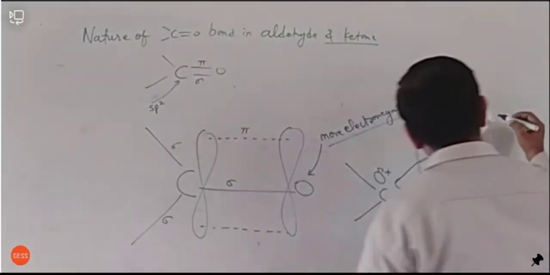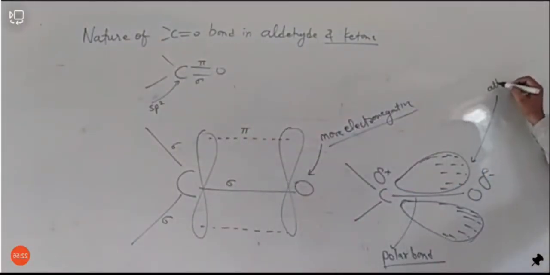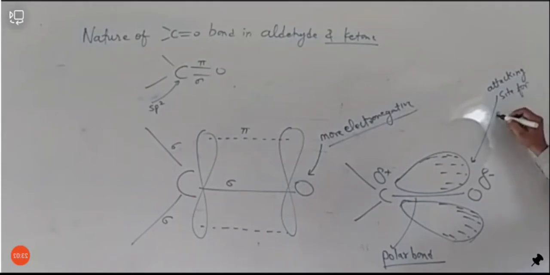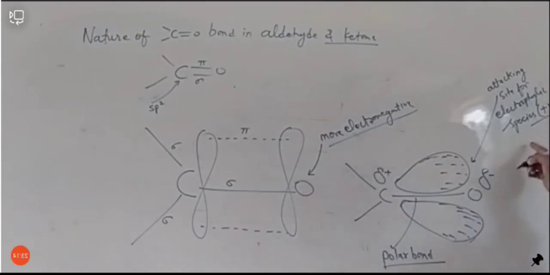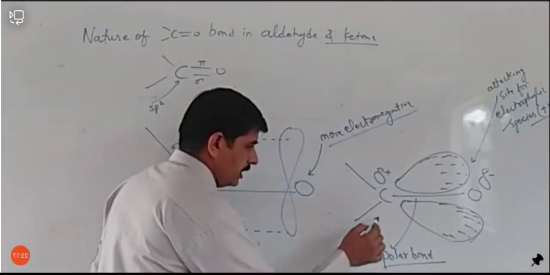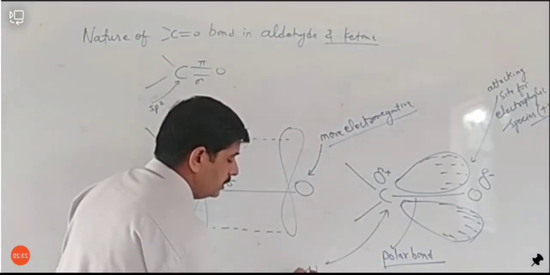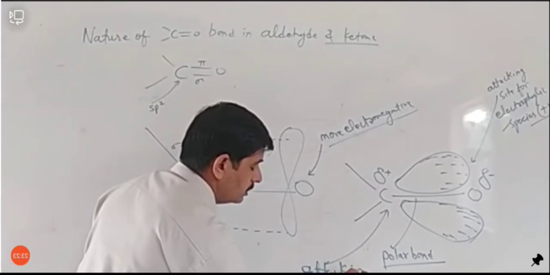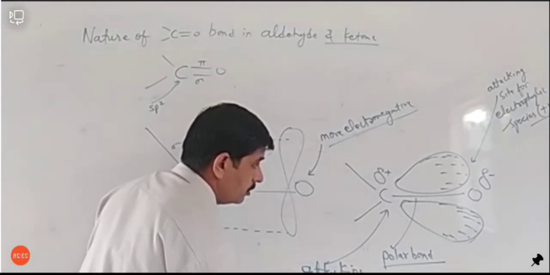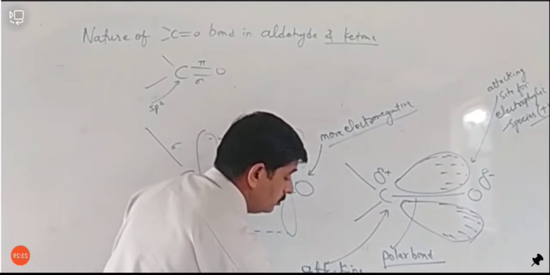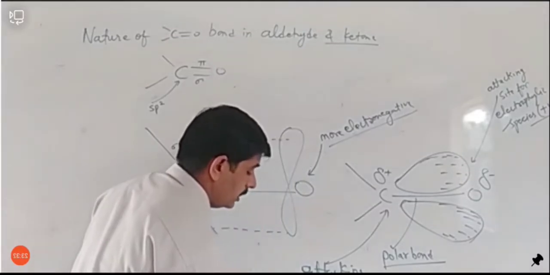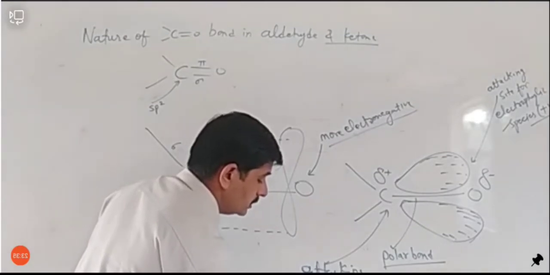So we can say this is the attacking side for electrophilic species, or electrophilic species means positive species will attack here, and this carbon, as it is positively charged, is the attacking site for nucleophilic attacking species.